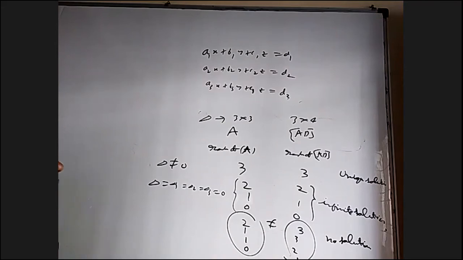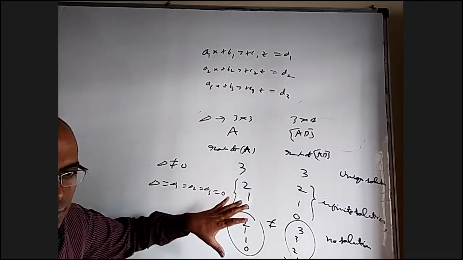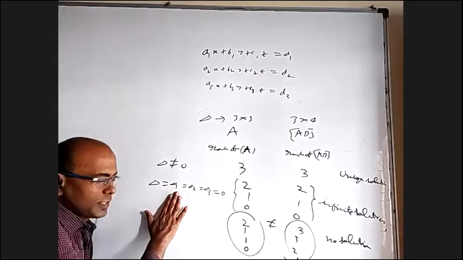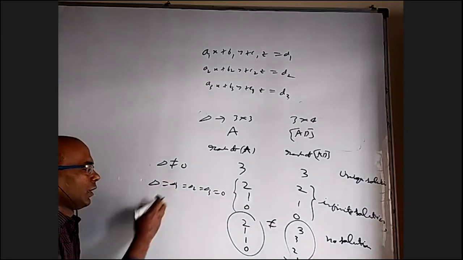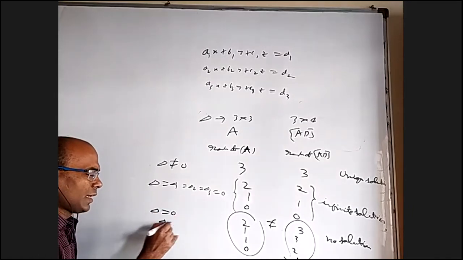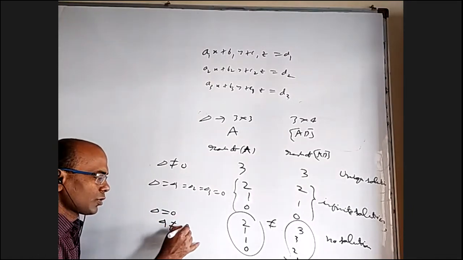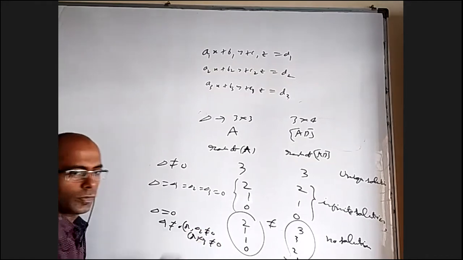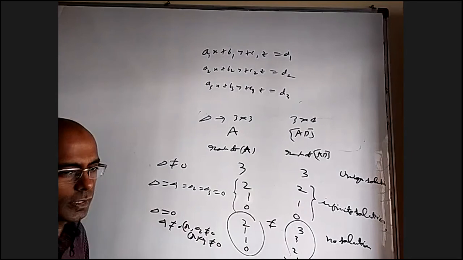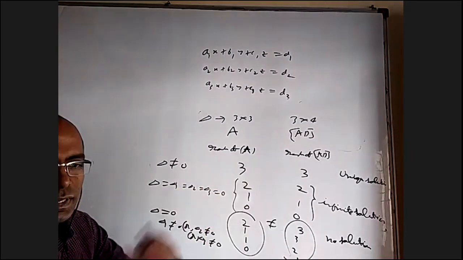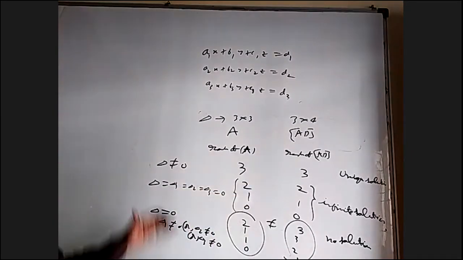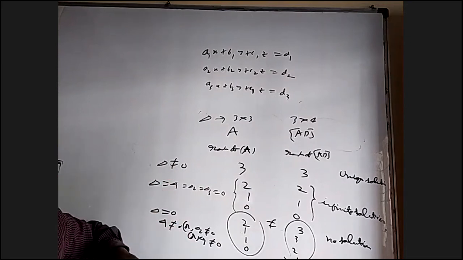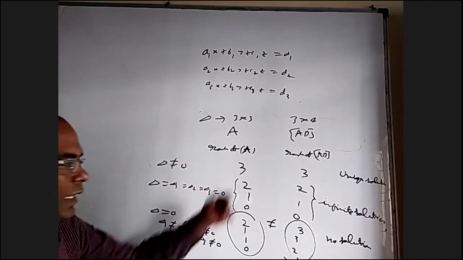So the point I want to convey here is, if you want to go by rank, I am giving some connection between these things. That is, delta equal to 0 and delta 1 not equal to 0, or delta 2 not equal to 0, or delta 3 not equal to 0. Some connection to this and this. But this rank is much more than that. It covers all cases. Because when I discussed these, I told no two planes should be parallel. Then only we'll discuss this. But even if the planes are parallel, everything is covered in this.